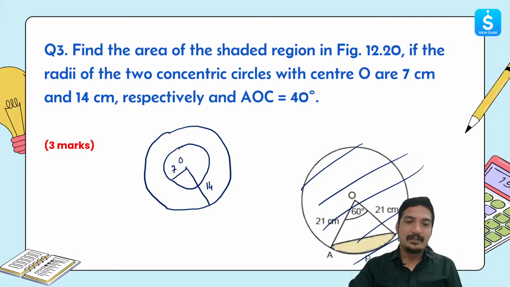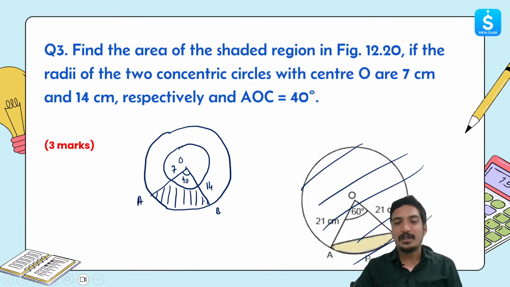Now the thing is, let's suppose that I've extended this part, and let's say this is A and B. So the angle of AOC is given as 40 degree. We are supposed to find out the area which is over here. So this is the question that we have. I'm really sorry I couldn't add the diagram over here, but this is the diagram that we are supposed to solve. So 7 is the radius of the smaller circle, 14 is the radius of the bigger circle, and we are supposed to find out the area of the shaded region.